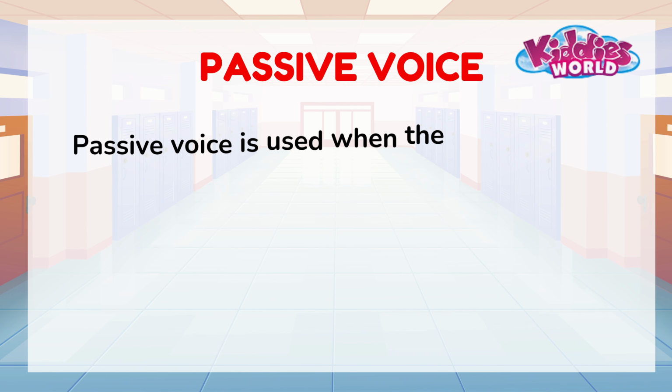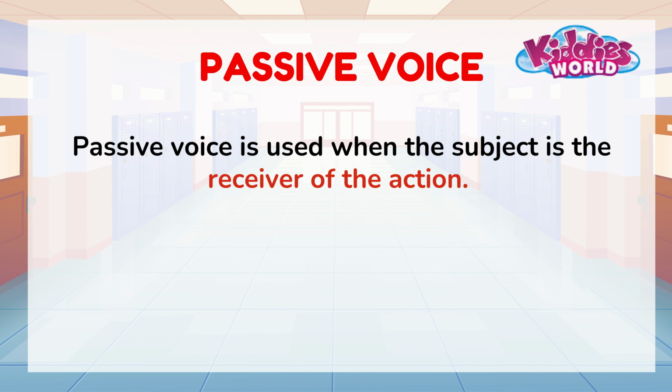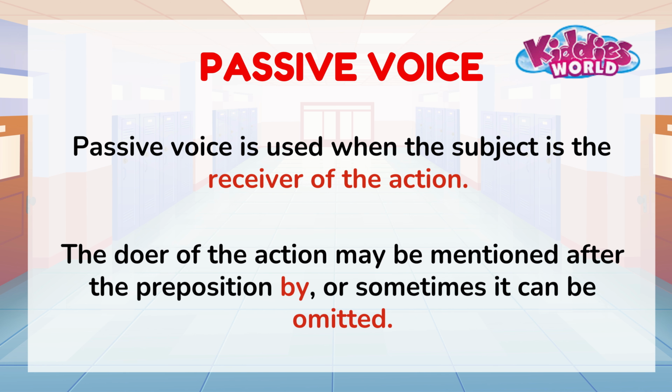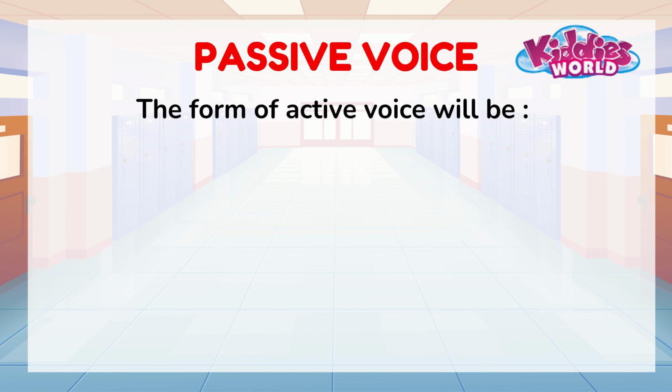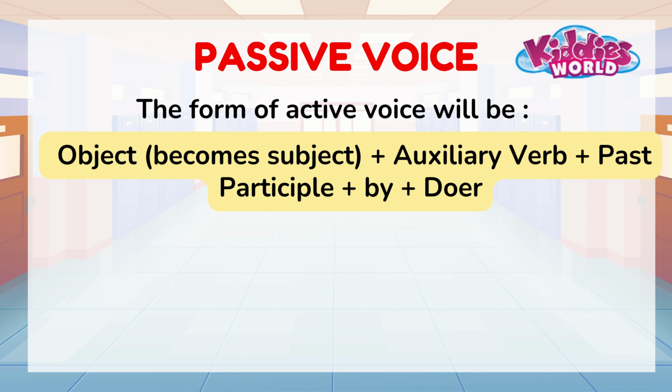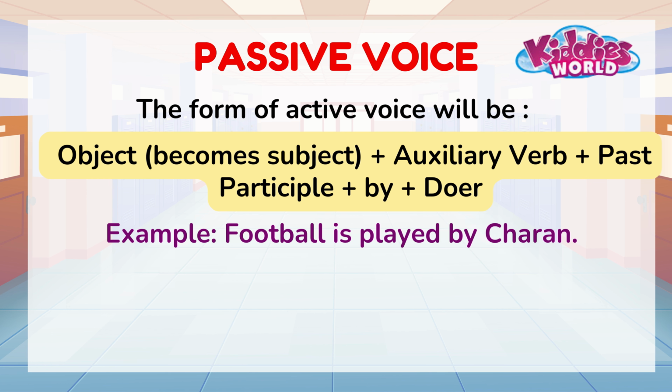Passive voice. Passive voice is used when the subject is the receiver of the action. The doer of the action may be mentioned after the preposition by, or sometimes it can be omitted. The form of passive voice will be object which becomes subject plus auxiliary verb plus past participle plus by plus doer. Football is played by Charan.